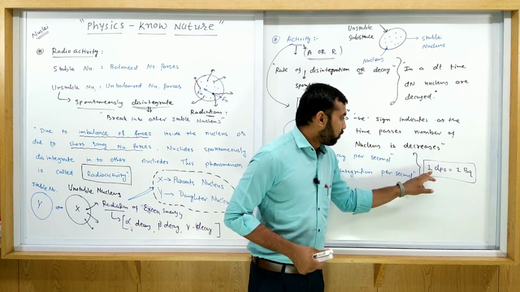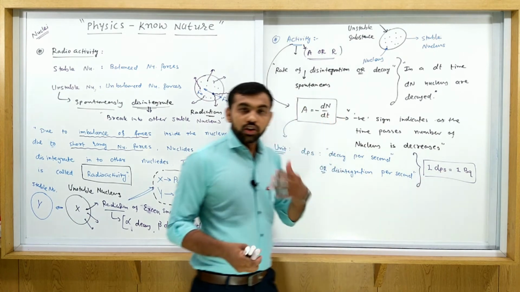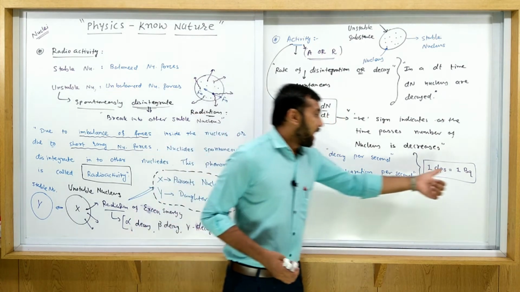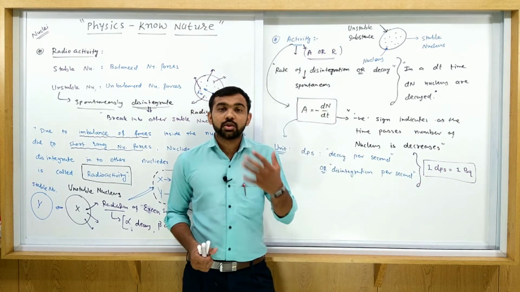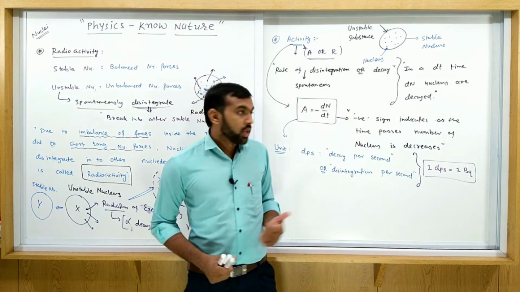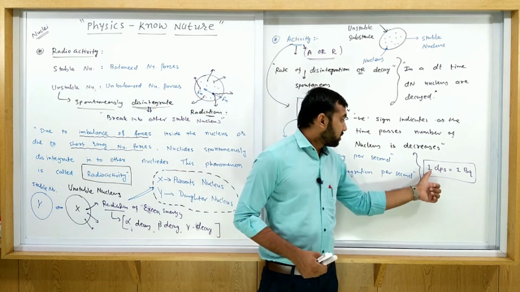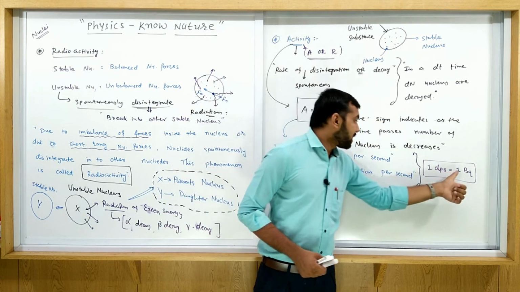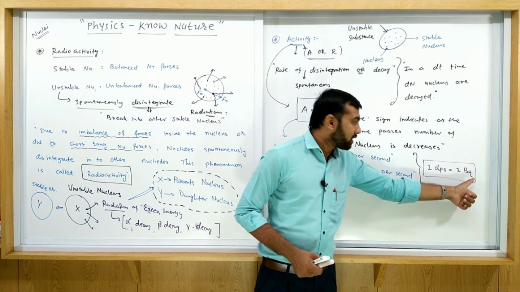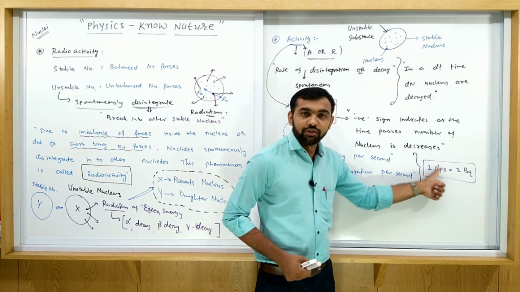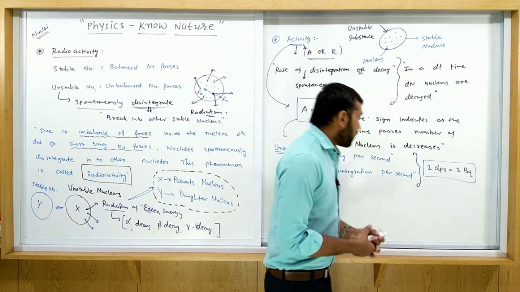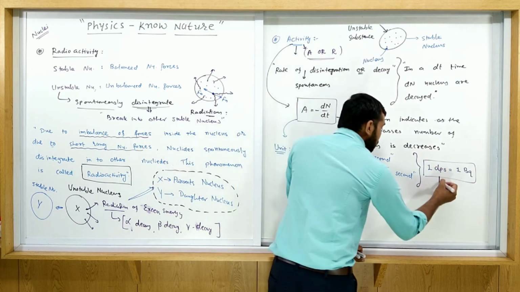Okay, actually radioactivity was discovered by Henry Becquerel. This phenomenon was given by Henry Becquerel and Madame Curie. So based on this, the unit of radioactivity is given as 1 Becquerel. What is the meaning of 1 Becquerel? 1 Becquerel is equal to 1 decay per second, 1 dps. So both are the same.